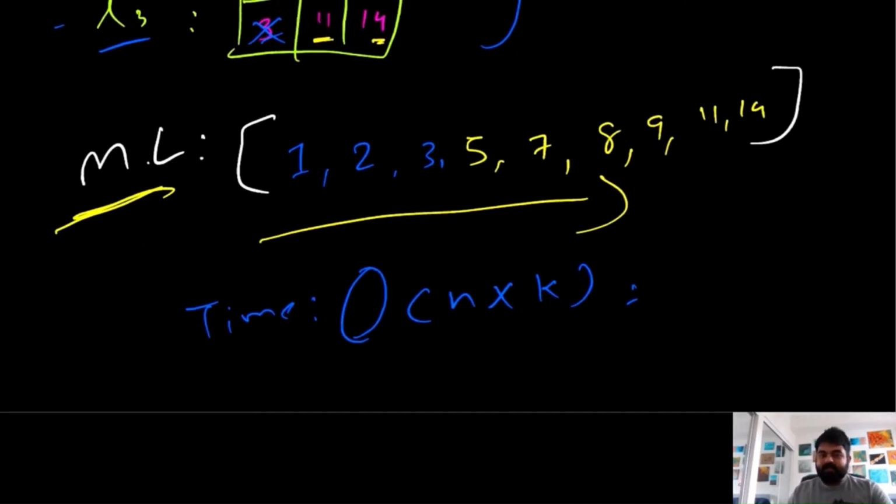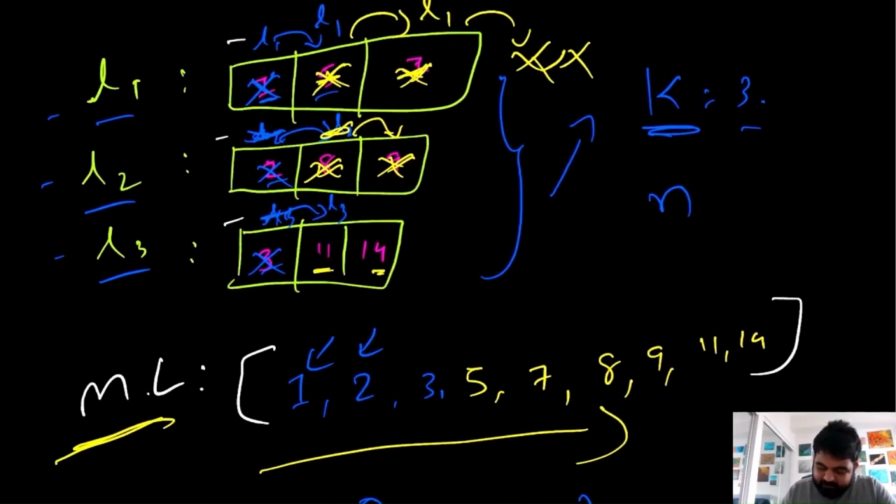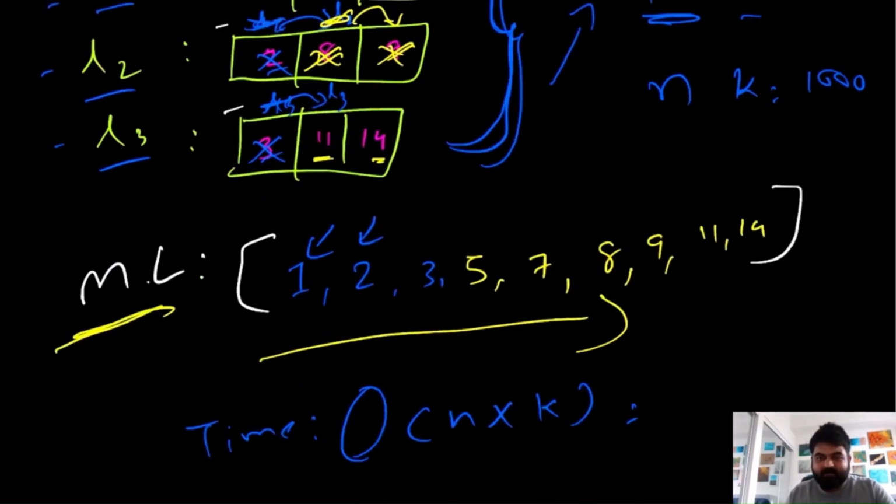So why n times k? Because remember, in order for us to enter any single element, we will have to do k work. We will have to compare all these three elements, and when we find the smallest element, we will have to update that value. So suppose if k is equal to 1000, then we might have to compare 1000 elements at once. So that adds a little bit of complexity to it.